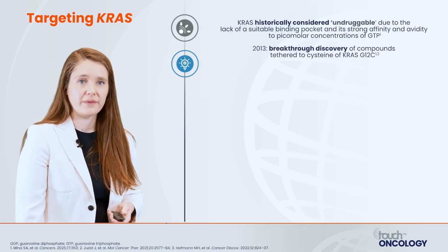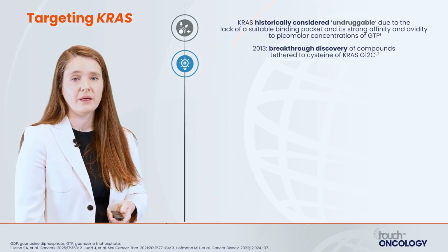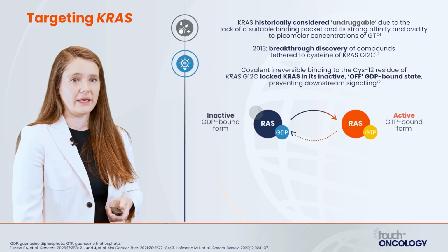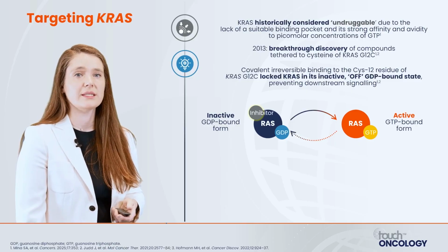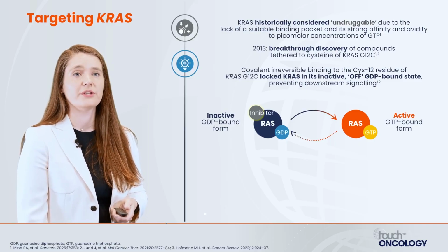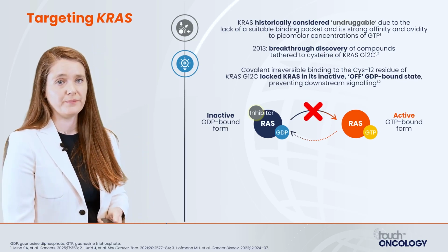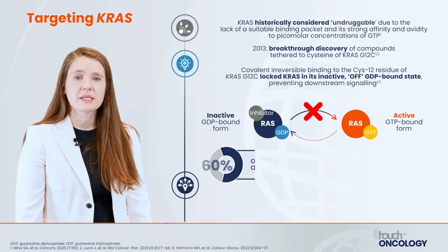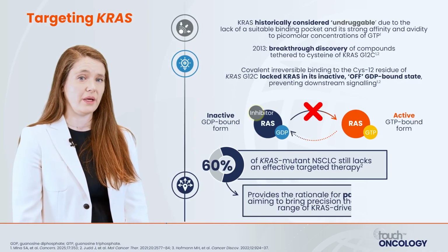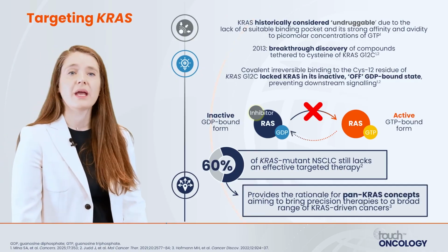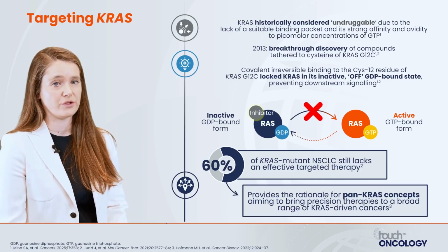However, in 2013, there was a breakthrough discovery of compounds tethered to cysteine of KRAS G12C. This covalent, irreversible binding to the cysteine 12 residue of G12C leads to a locked KRAS in the inactive or off GDP-bound state, preventing downstream signaling and regulation. Even with this, though, 60% of KRAS-mutant non-small cell lung cancer still lacks an effective targeted therapy. This has provided the rationale for pan-KRAS concepts to bring precision therapies across a broad range of KRAS-driven cancers.